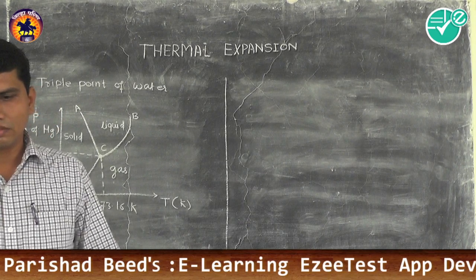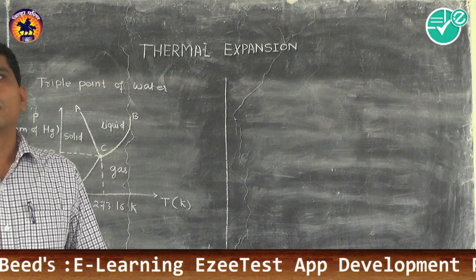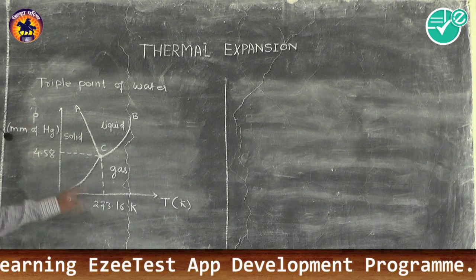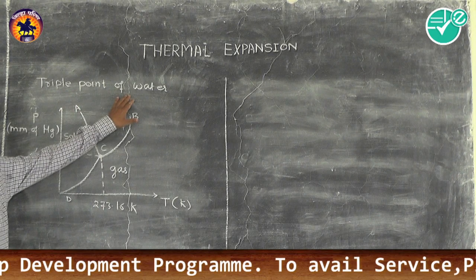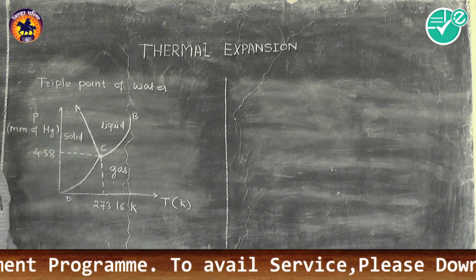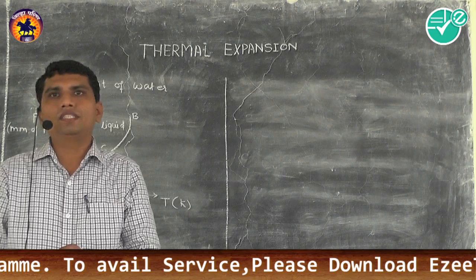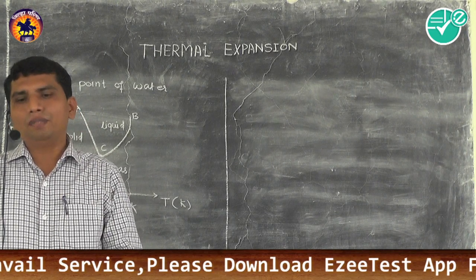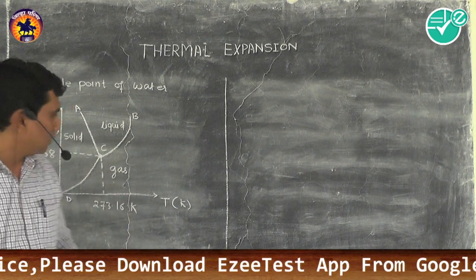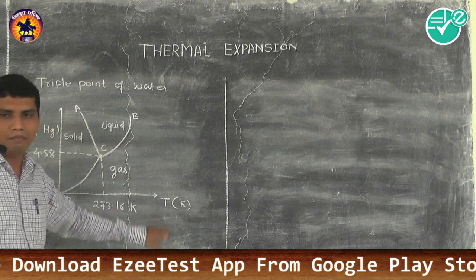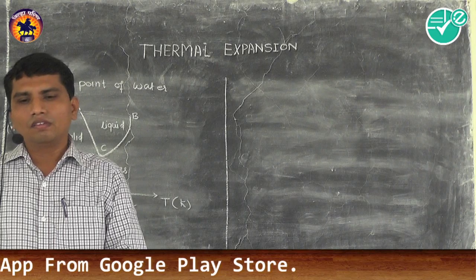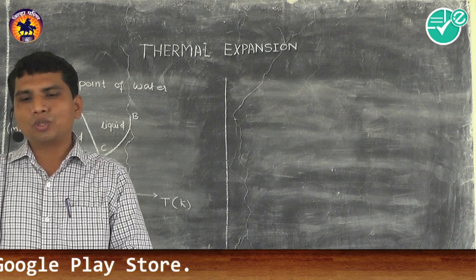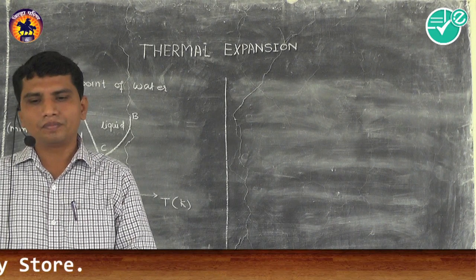So let us understand the triple point of water with the help of this phase diagram. So what is meant by phase diagram? The graph between the temperature and the pressure of a substance is called the phase diagram.